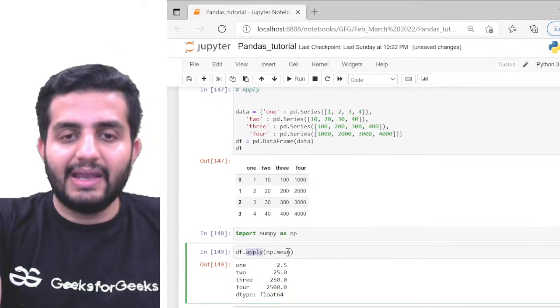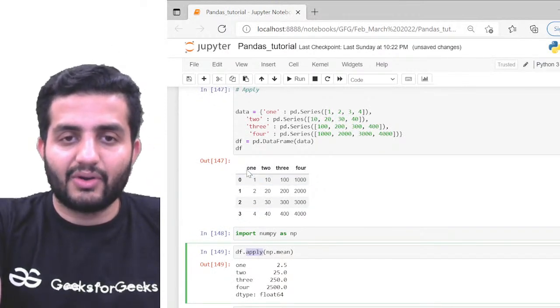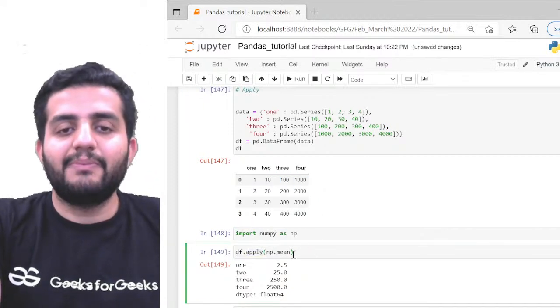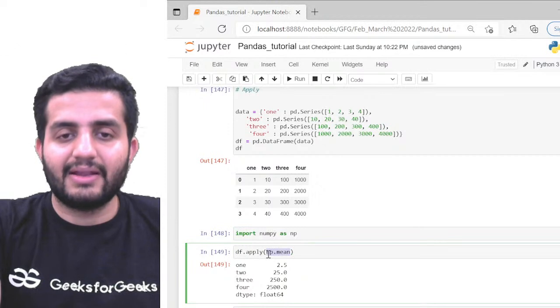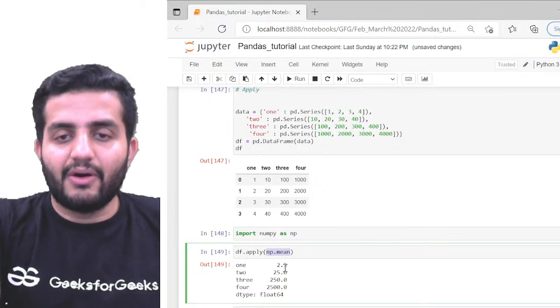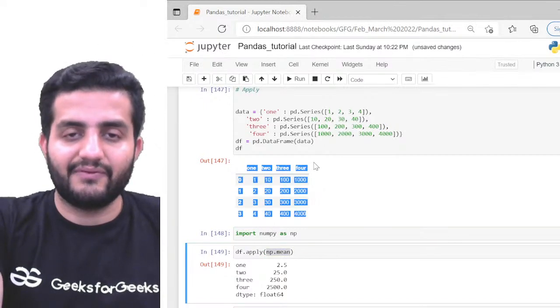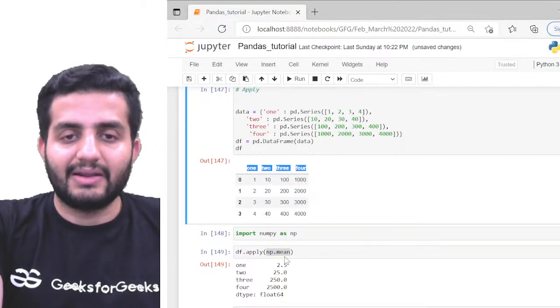I'm applying to all the different columns, the default axis being 1, which is my columns here, and I'm applying np dot mean. So I can simply use df dot apply and np dot mean. It is applying the function np dot mean to all the individual columns, which is 1, 2, 3, and 4 in my data frame, and I'll be getting the output.